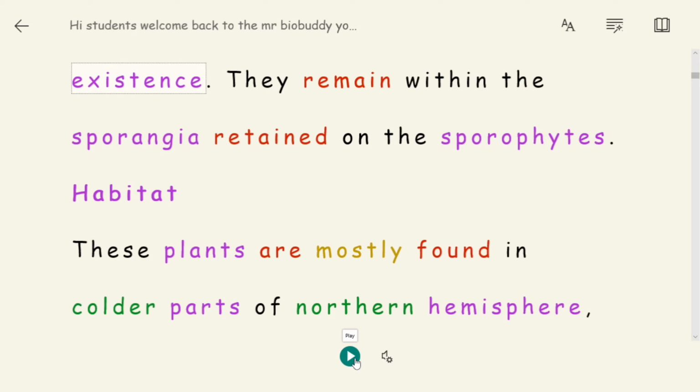Habitat. These plants are mostly found in colder parts of the northern hemisphere where they form extensive forests. A number of gymnosperms are now known as ornamentals, for example, ginkgo, thuja, araucaria, etc.